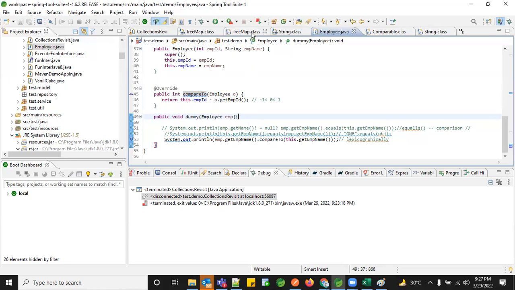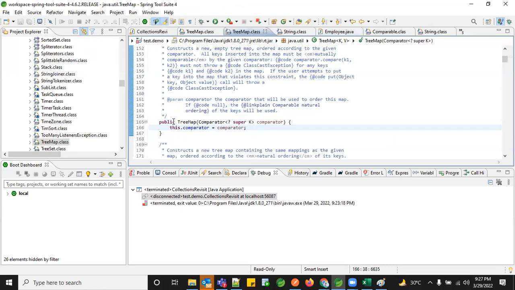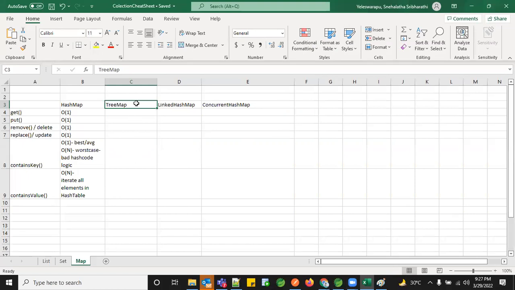Tomorrow, we'll see the TreeMap and we'll start with sorting, which Kirba mentioned, right? The sorting algorithms, the doubts on the different types of sorting and the complexity. We'll see that also because we're already on the sorting part, so we can cover that too. In that case, your complexity would be covered for sorting. The other things, LinkedHashMap and the threading part, where you go for multithreading with ConcurrentHashMap, can also be covered. So in that case, your queries on Comparable, Comparator, sorting and collections would be taken care of.